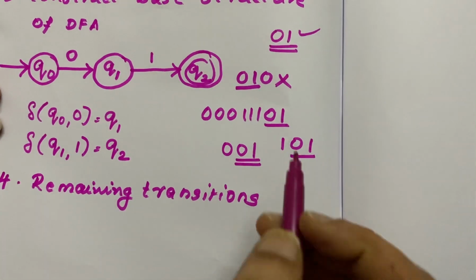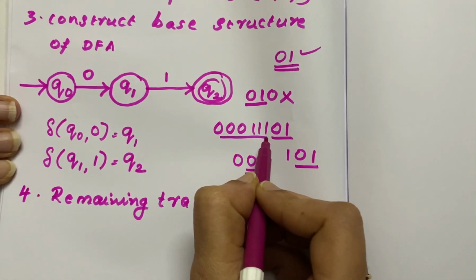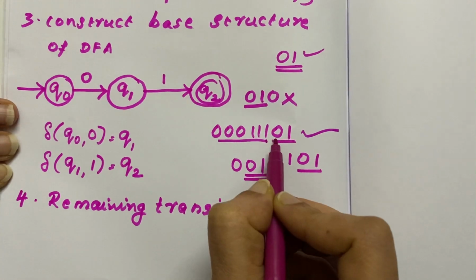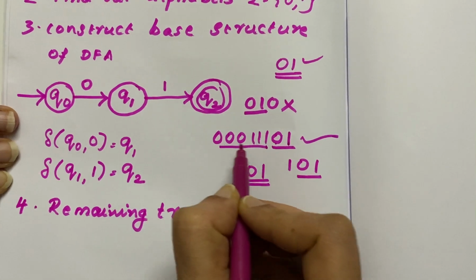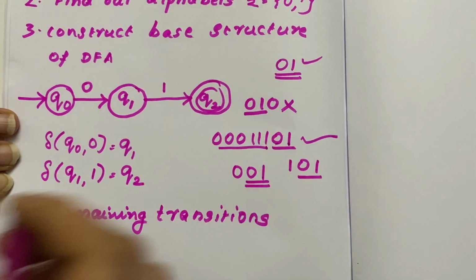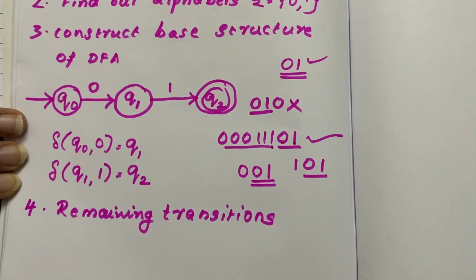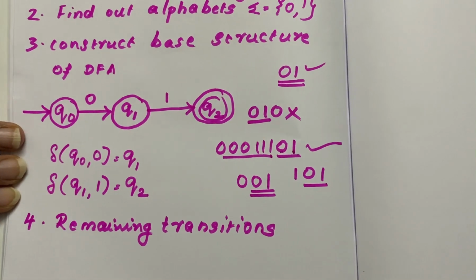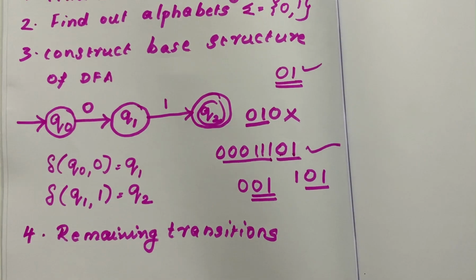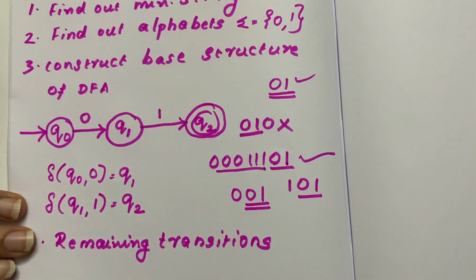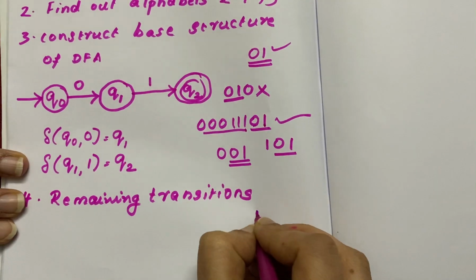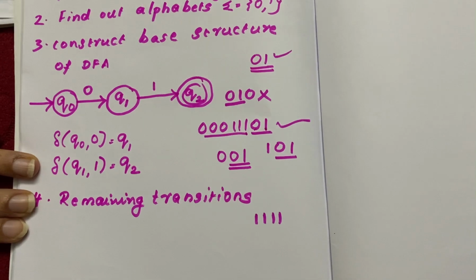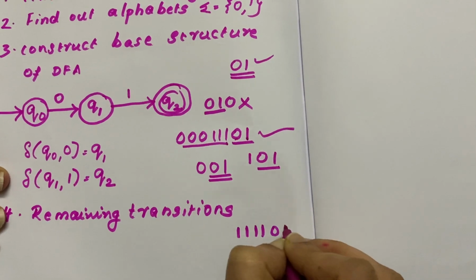But this is not the final DFA. Why? Because if a string like this comes, it needs to be accepted, because it ends with 0, 1. So before this 0, 1, if any number of 1s or any number of 0s comes, what do you need to do? We will explain that in the further steps. Imagine in the beginning so many 1s come, and after that you get 0, 1.